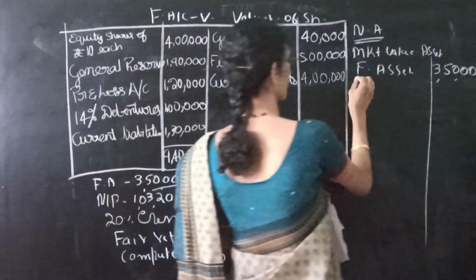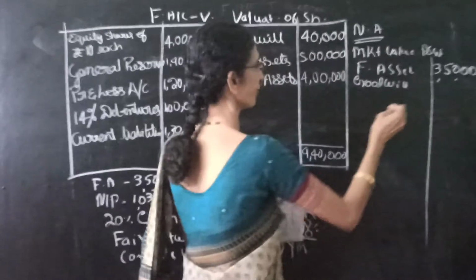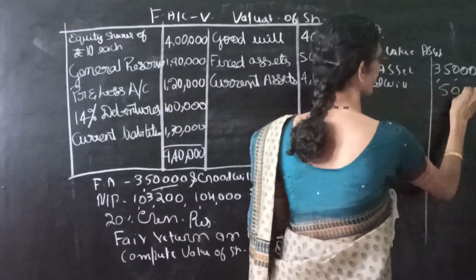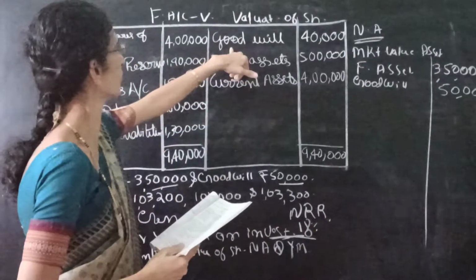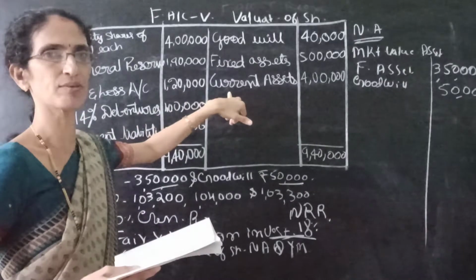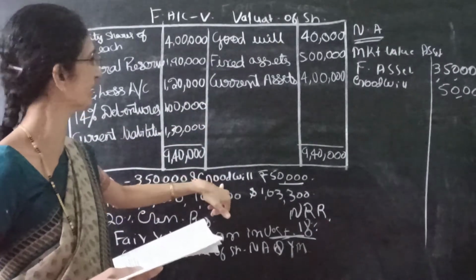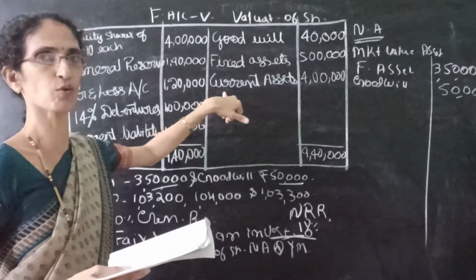Then goodwill is given. Goodwill is 50,000. Once again see the balance sheet. Goodwill is over, fixed asset is over. Then current assets value is not given in the adjustment. That means current assets market value is equal to its book value.